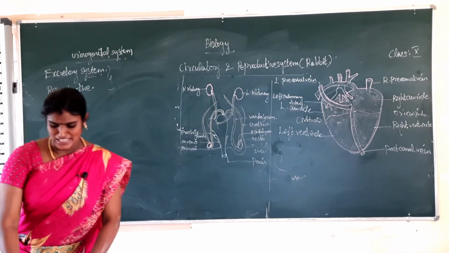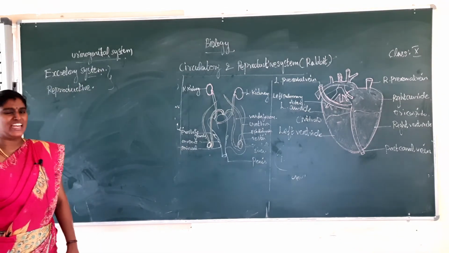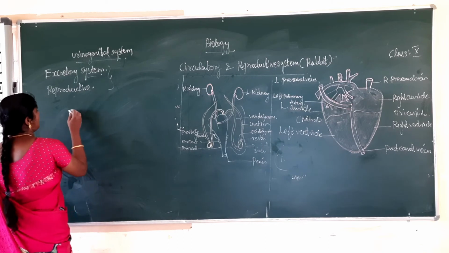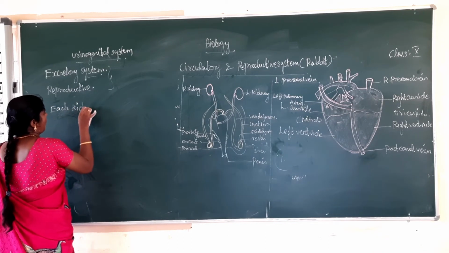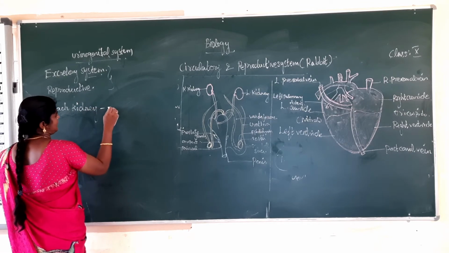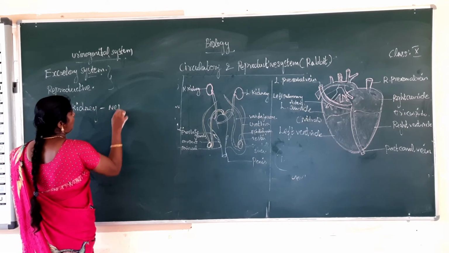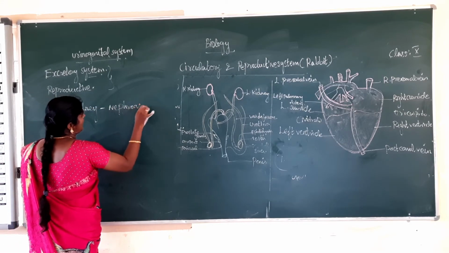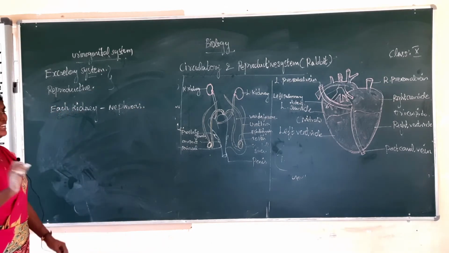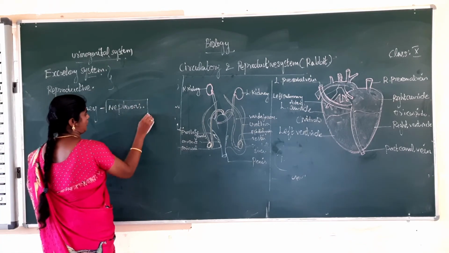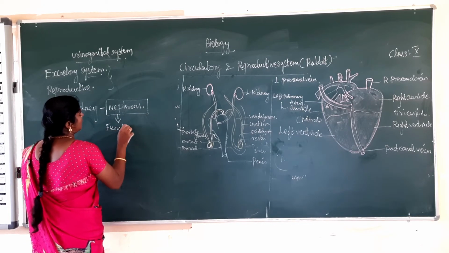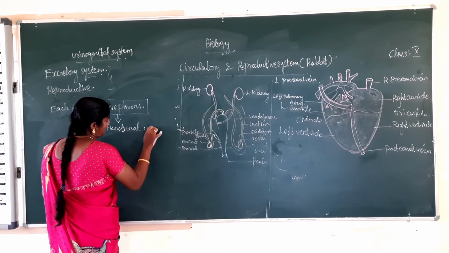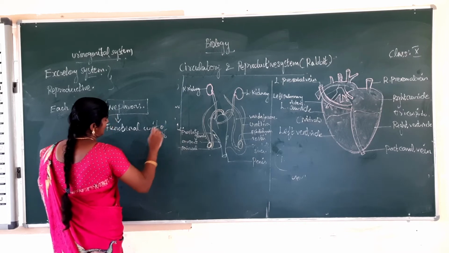Each kidney is made up of many nephrons. What is the meaning of nephron? Each kidney, that is the excretory organ, is made up of several nephrons. What is a nephron? A nephron is the functional unit of kidney. It is one very important point to note.